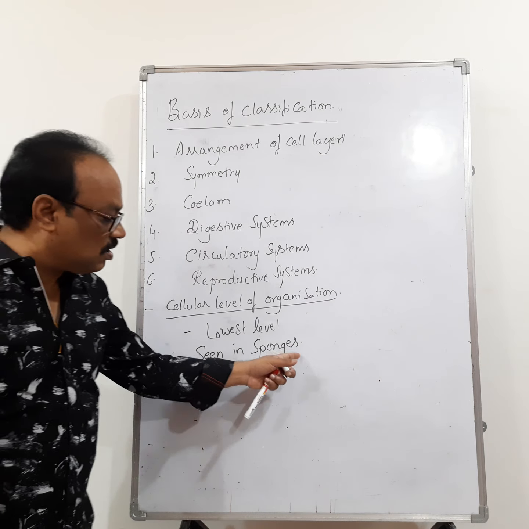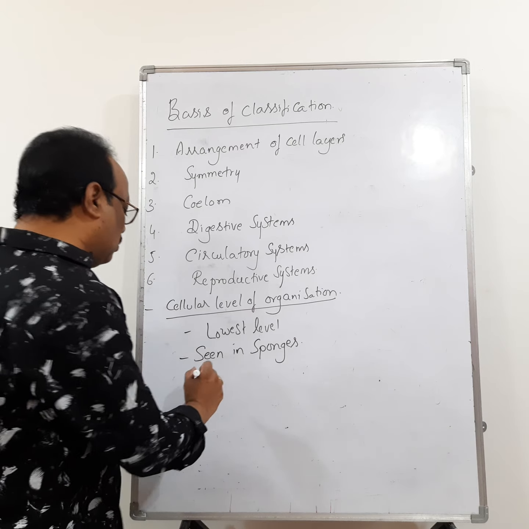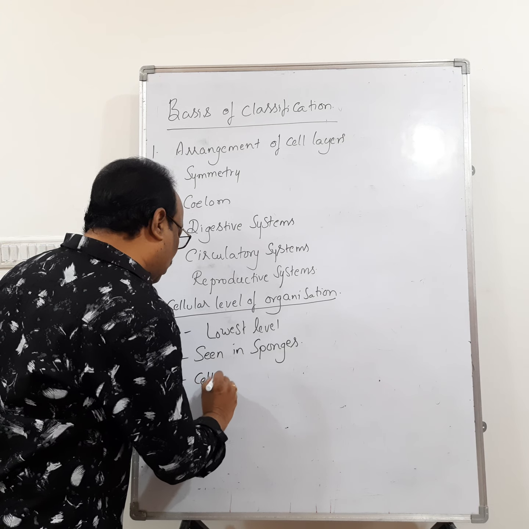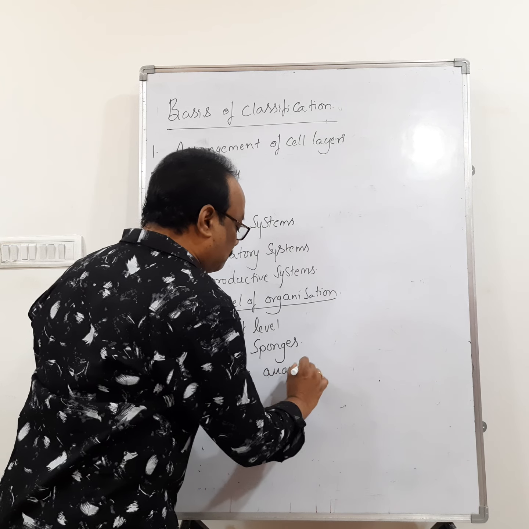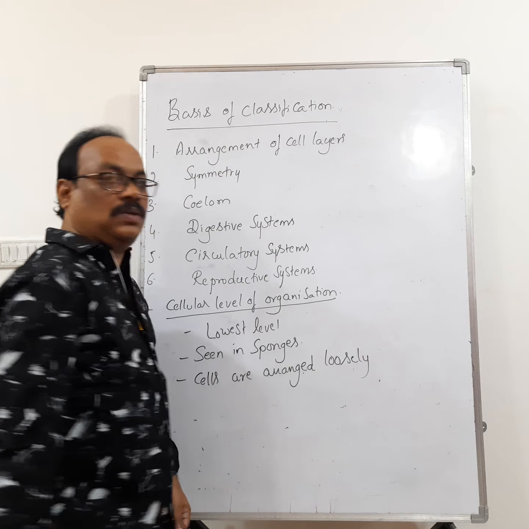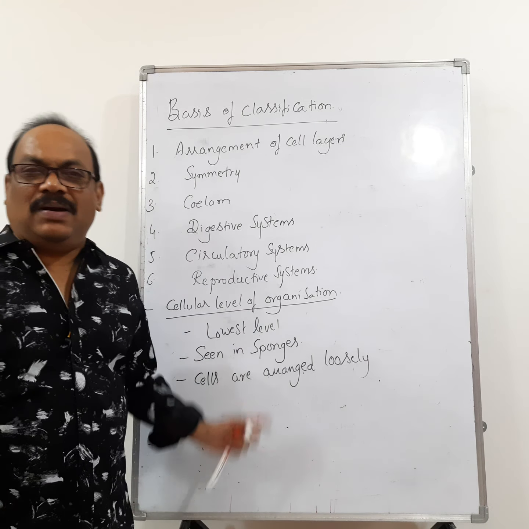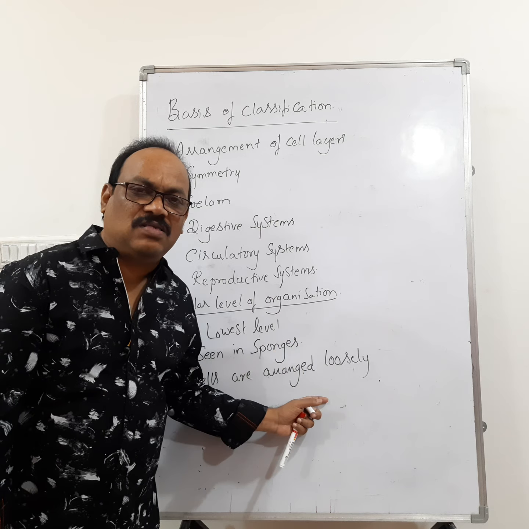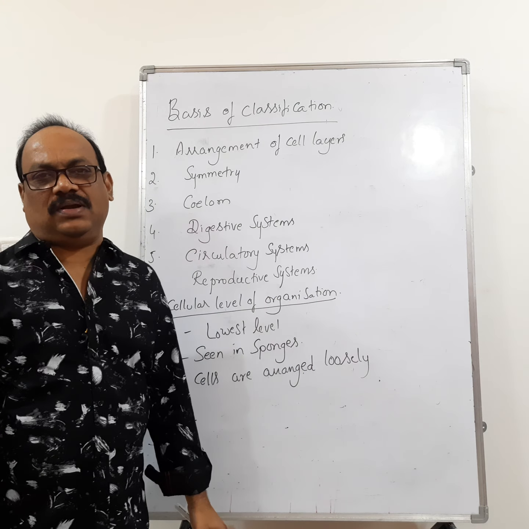Right? Sponges are multicellular. How are the cells arranged in sponges? In sponges, cells are arranged loosely. But in sponges, the nervous system and sensory systems are absent. Remember that.